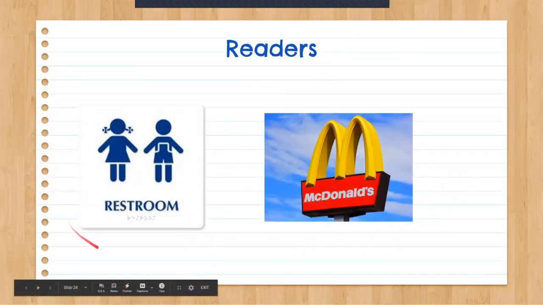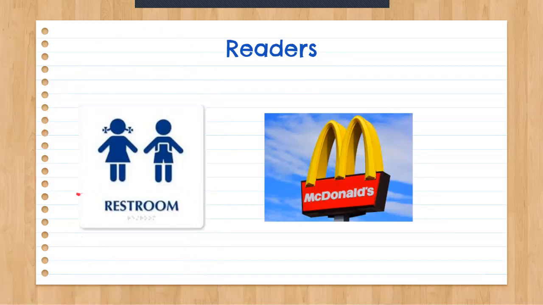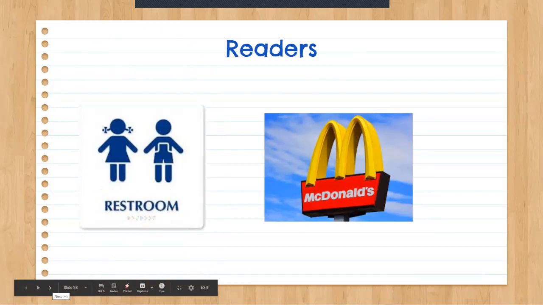How about this one right here? Well, when we go to the restroom, sometimes they have these up. In our school, we have these that have restroom for boys and girls. So if we read this word right here, it says restroom. Sometimes underneath they'll say boys and girls, so that way you know which bathroom to go into. And if you read and you look at the pictures, you know, hey, this is the bathroom for the boys. Hey, this is the bathroom for the girls. Because you're reading words.